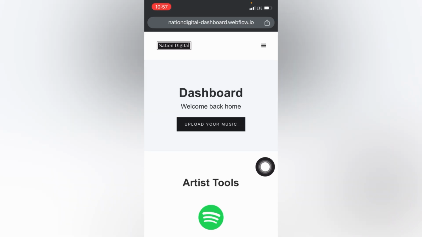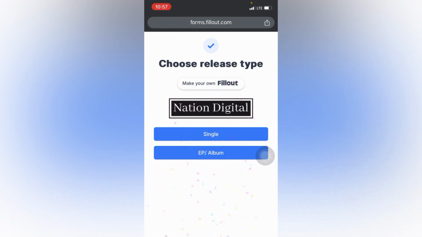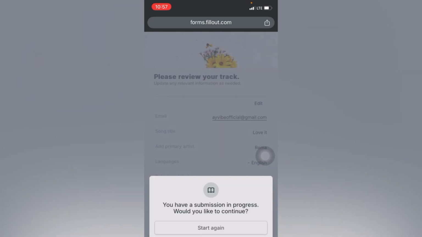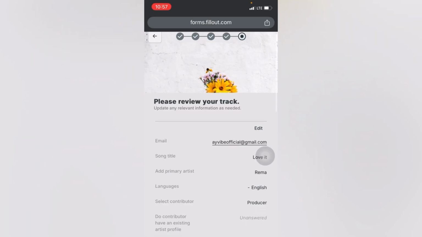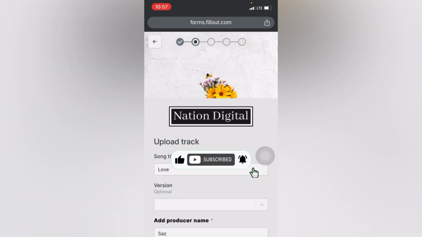Once you click on where it says upload your music right here, it's going to take you straight to this page. They're going to ask you to choose your release type. You can either choose a single or an album. Once you choose a single right here, it's going to take you straight to this page. Basically, it's right here that I'm about to distribute a music with them. So let me quickly walk you through how you can distribute your music with them.